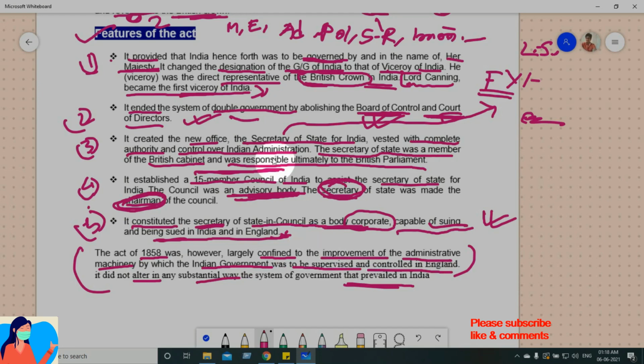So what does this mean here? This Act of 1858 is largely confined to improving the administrative machinery by which the Indian government was to be supervised and controlled sitting in London. You understand? Not much happened through this Act.